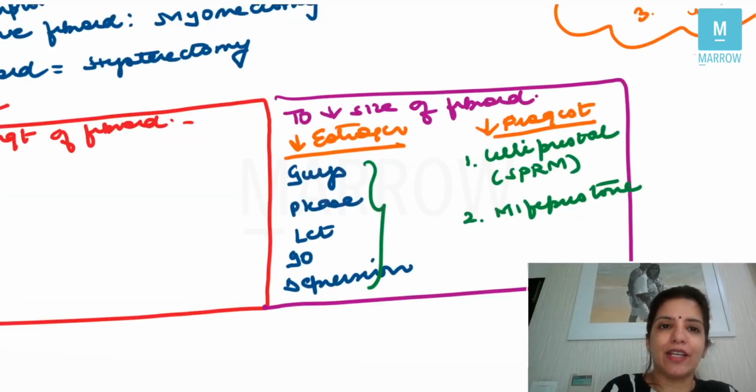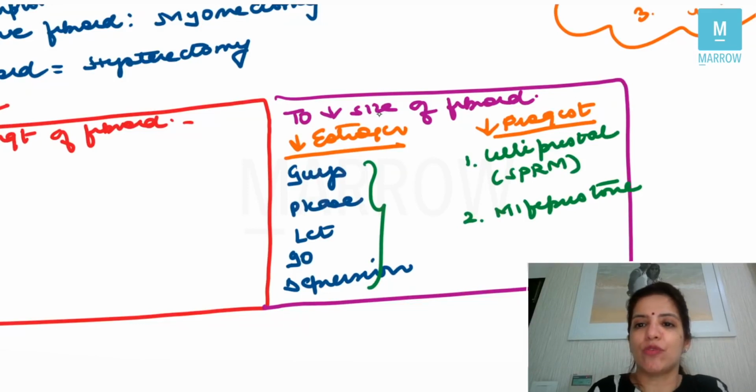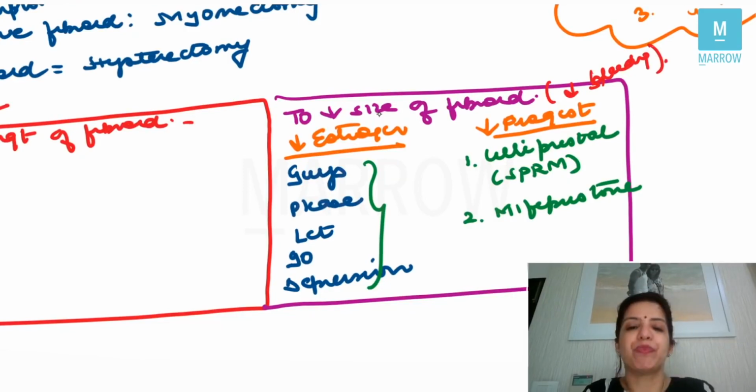So the next category of drugs is those which decrease the size of the fibroid, and because they decrease the size of the fibroid, they also decrease the bleeding in turn, right? Now, today only I was telling you that fibroid is an estrogen and progesterone dependent tumor. So if you decrease estrogen or you decrease progesterone, the size of the fibroid will automatically decrease.